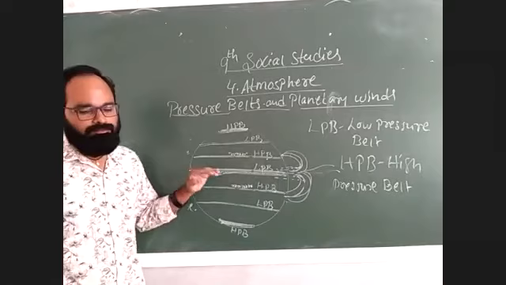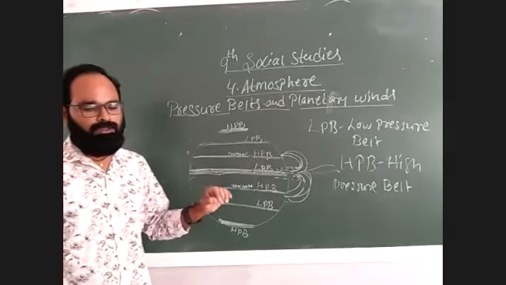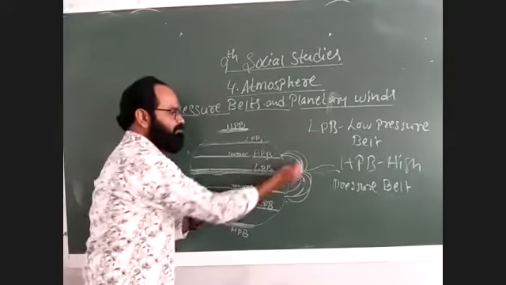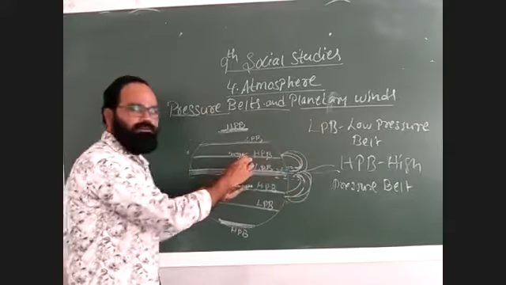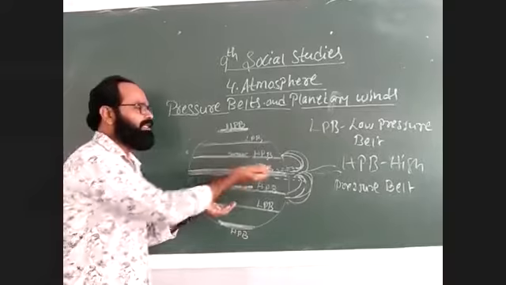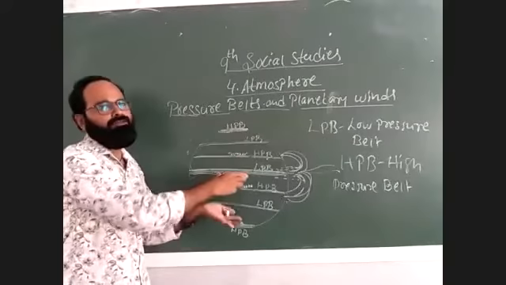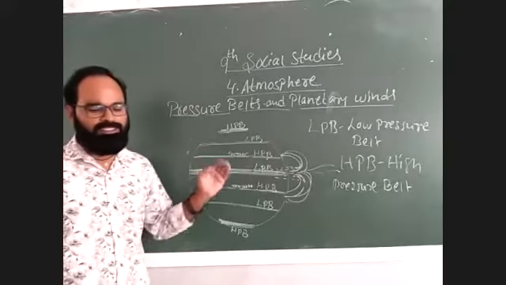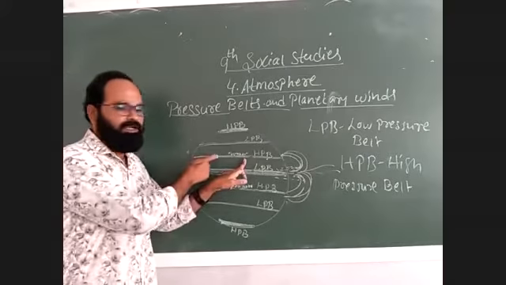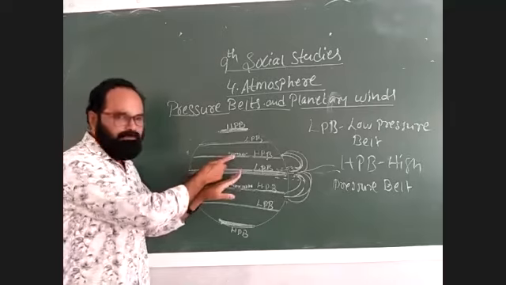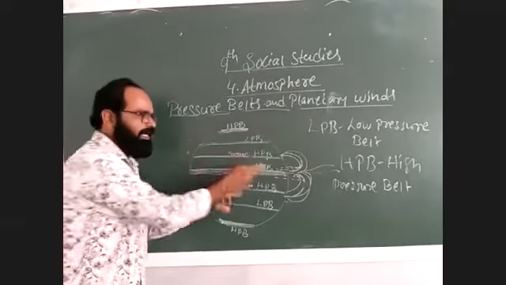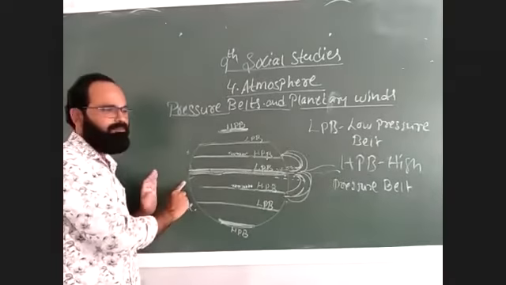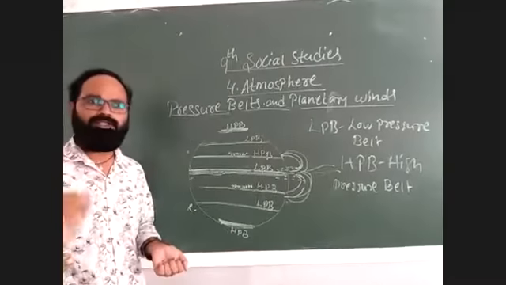Now the air becomes cool and falls down due to gravitational pull. Whatever air is moving in different directions, when there is a little less temperature compared to this area, it accumulates and stays there for a longer time, which leads to a high pressure belt. Now, why is it a high pressure belt? As I said, already there are molecules present, and excess molecules are being added from the equator direction, maybe from both directions. That is why it is called a high pressure belt.